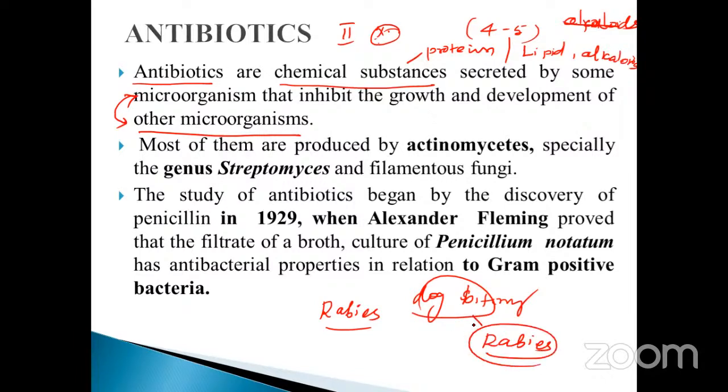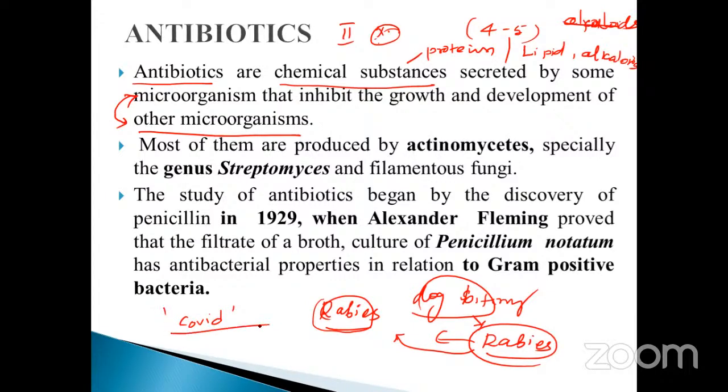The rabies microorganism is also isolated from the salivary gland of the dog, and it can be attenuated or undergo some other physiological changes in the laboratory and be modified into some component, a modified component. It inhibits exactly the same microorganism. One more is COVID, isn't it? COVID. Already we discussed.